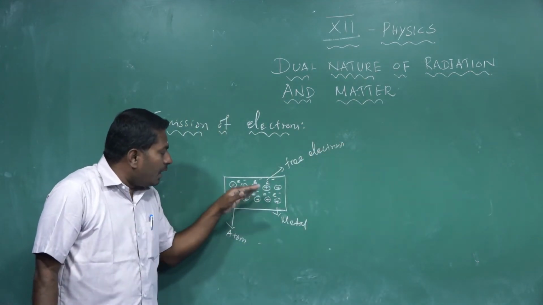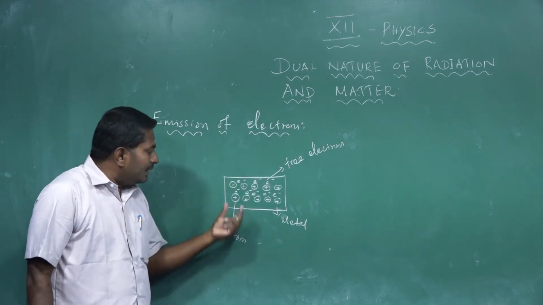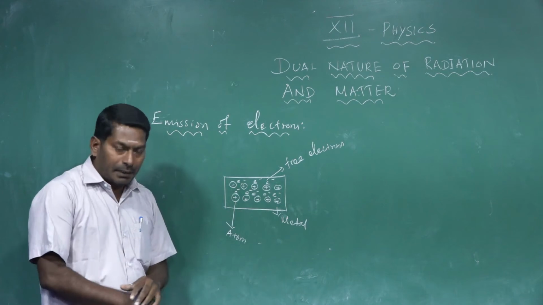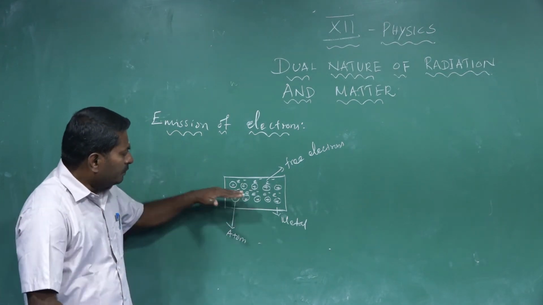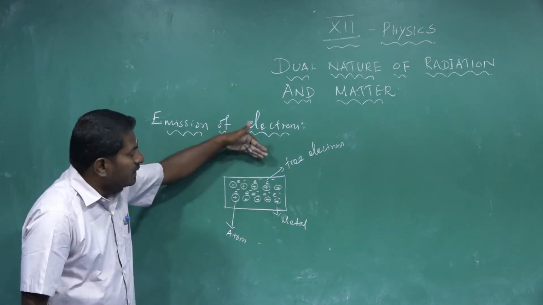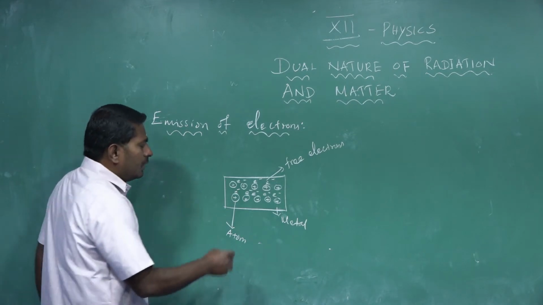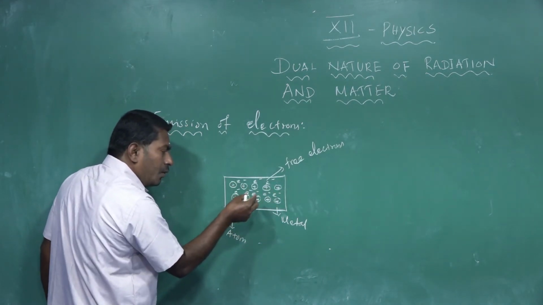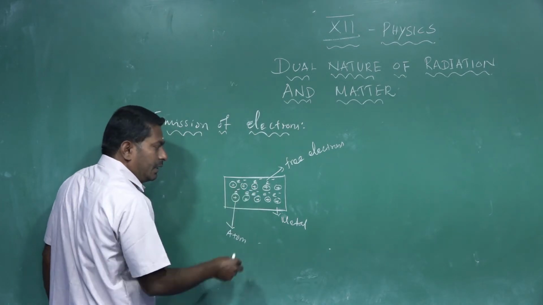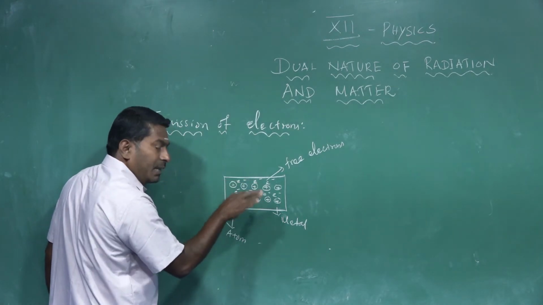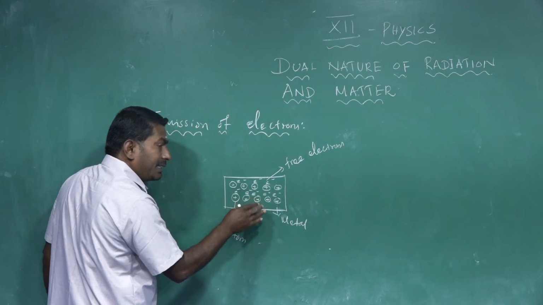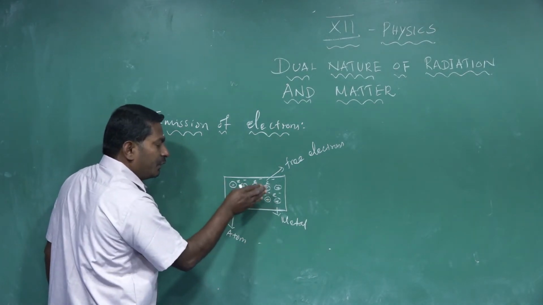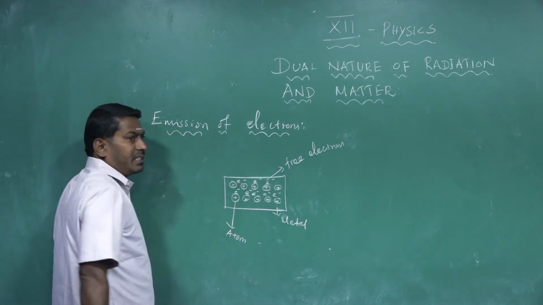Why do these free electrons not come out from the surface of the metal? These free electrons are randomly oriented in all possible directions inside the metal. Each and every free electron has its own kinetic energy, but not all free electrons have the same kinetic energy, and the kinetic energy of an electron is not sufficient to leave the surface of the metal.